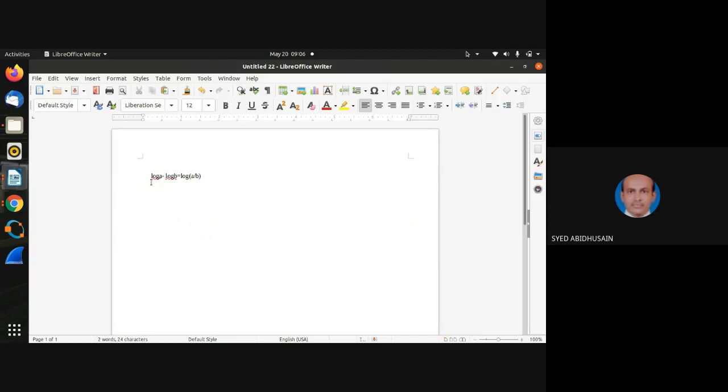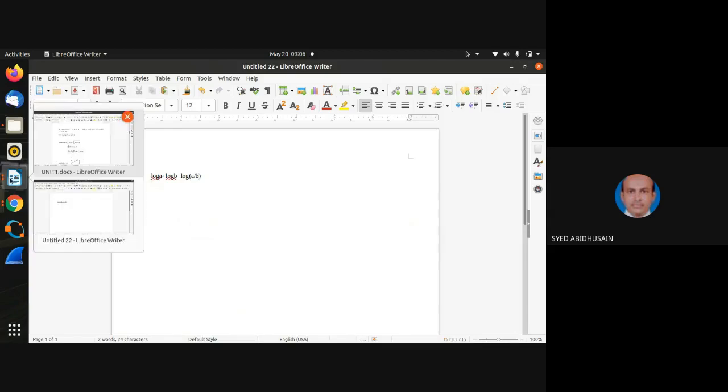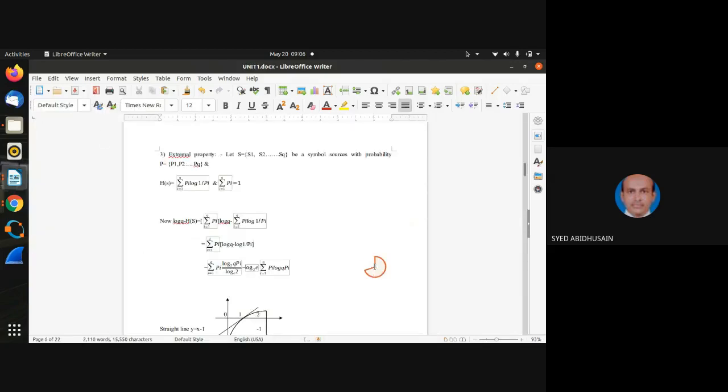You know this property, no? Log of a minus log of b, both are having the same base. This condition should be satisfied. Log of a has the same base, log of b also should have the same base. That's why log of a minus log of b can be written as log of a by b, to the same base. Now I'll go back to this. I have applied that rule. Will I not get log of q into p i to the base 2 divided by log of 2 to the base c? Am I right?